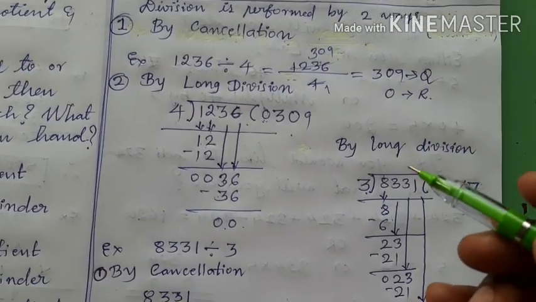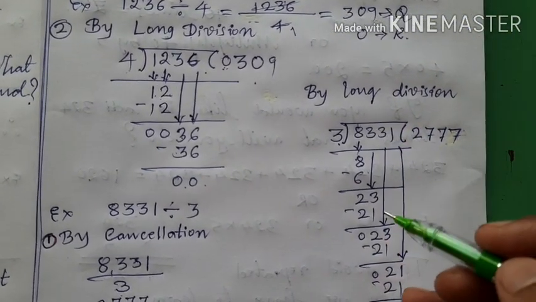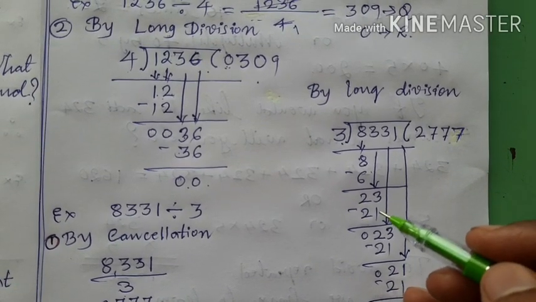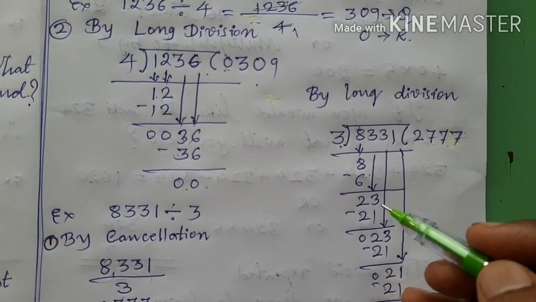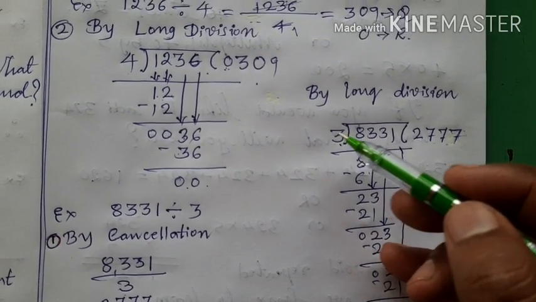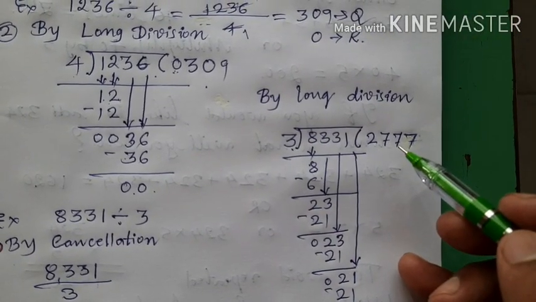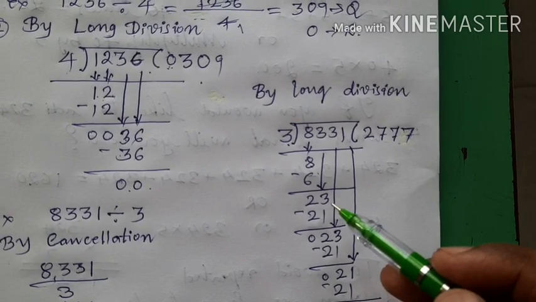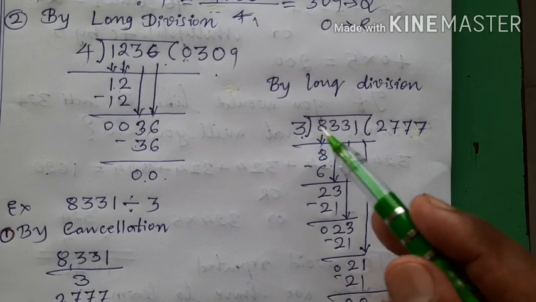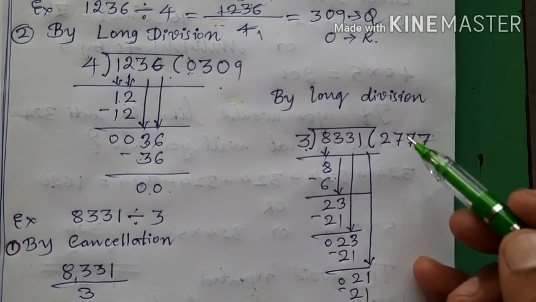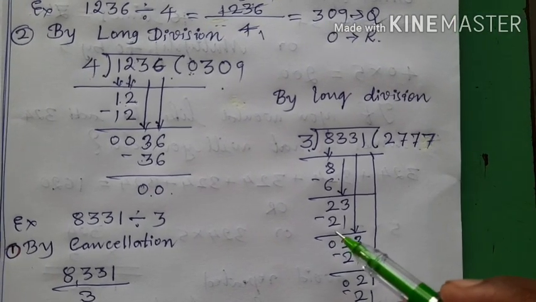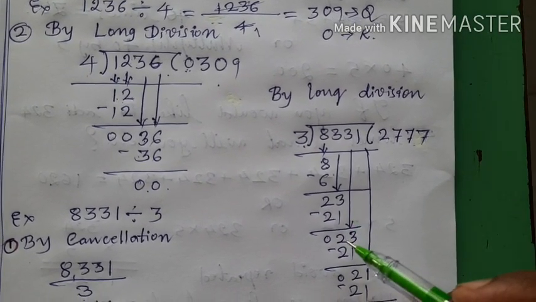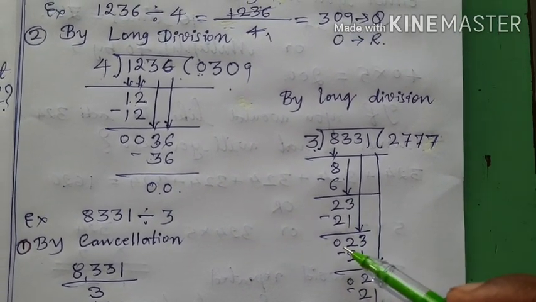Now, children, take this 3 down. It is 23. This 23 is greater than 3. That is why we will not put 0 here. So, what we will do is, we search this 23 in tables of 3. Therefore, we get 3 sevens. 3 sevens are 21. 3 minus 1 is 2 and 2 minus 2 is 0.